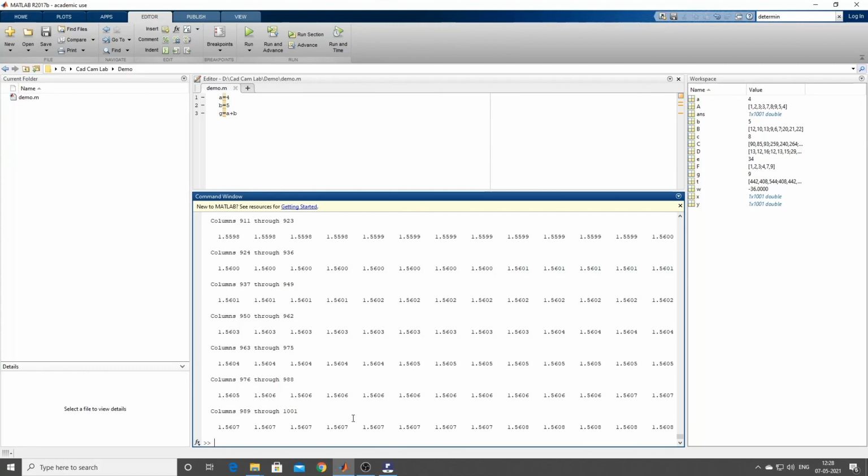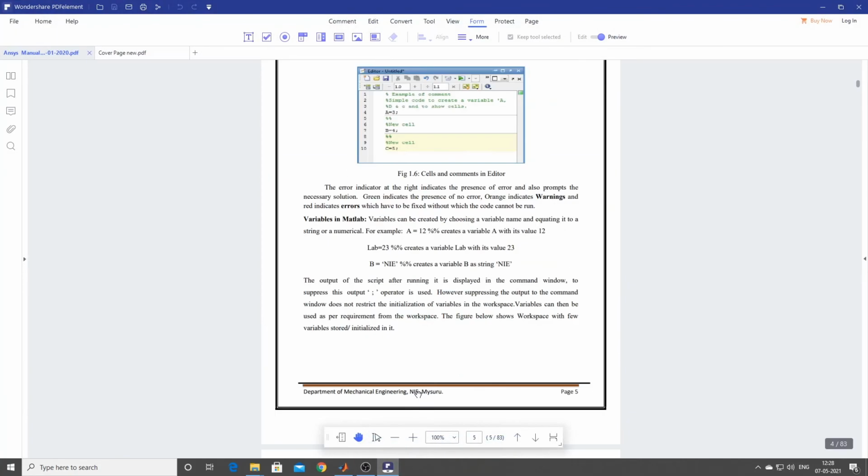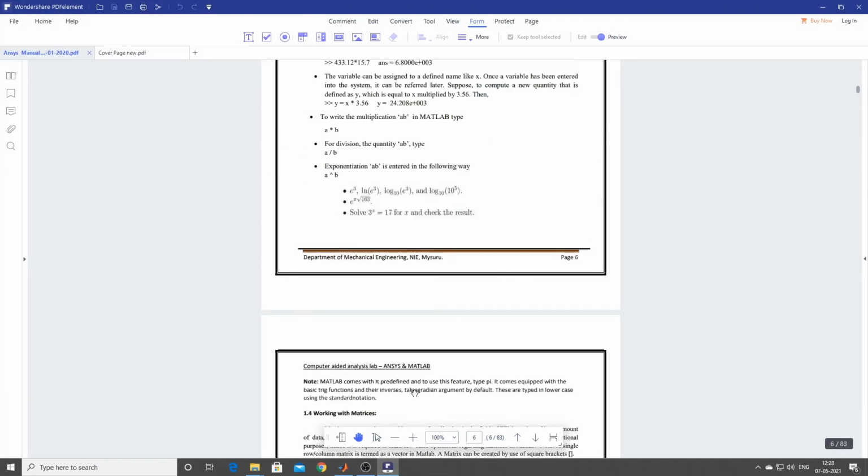Is it okay, guys? So this is the introduction to MATLAB. You can do a lot of operations, any mathematical operation you want. So let us go through this. Square root is SQRT.